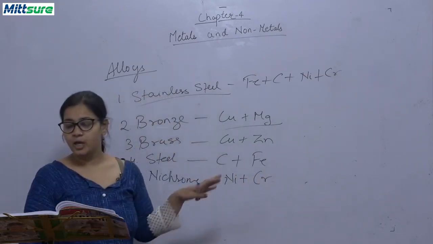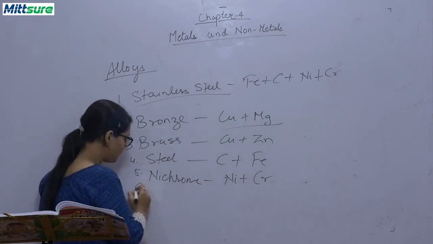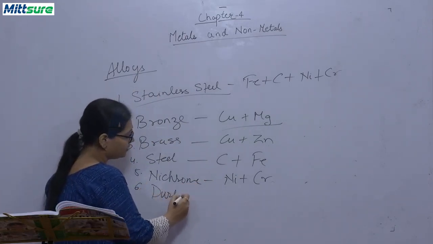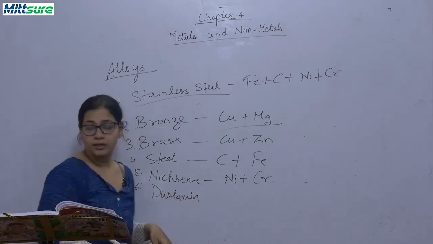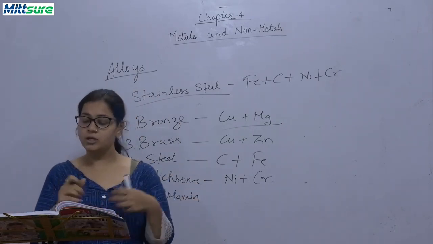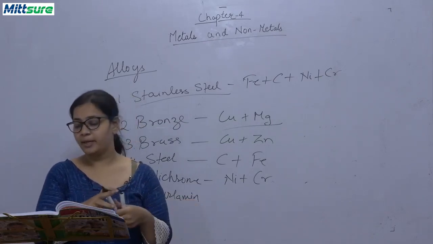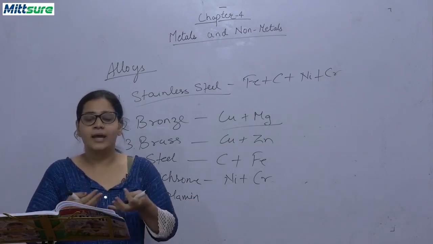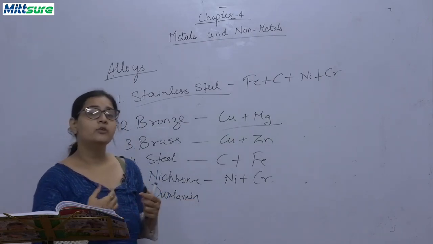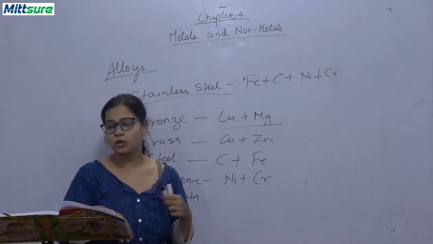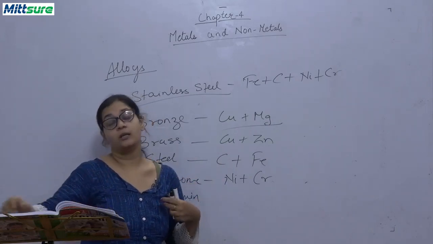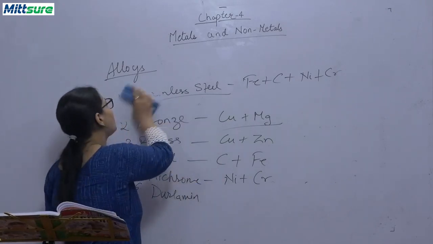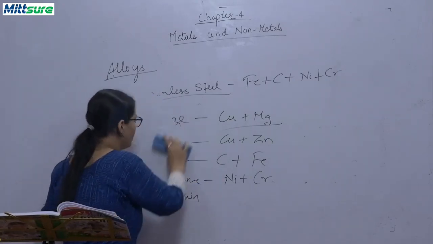Now, there is another type of alloy also given, duralumin. This is an alloy of aluminium, copper, magnesium and manganese. These are all metals, and it is very strong and light in weight. It is used for making superior quality pressure cookers and aircraft parts. So, this is all about different types of alloys.